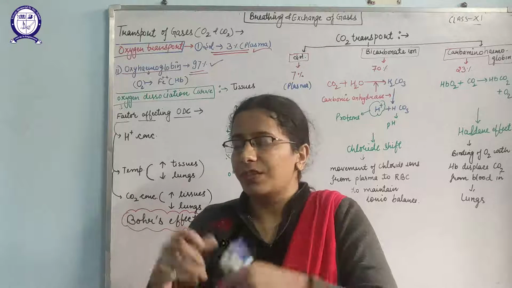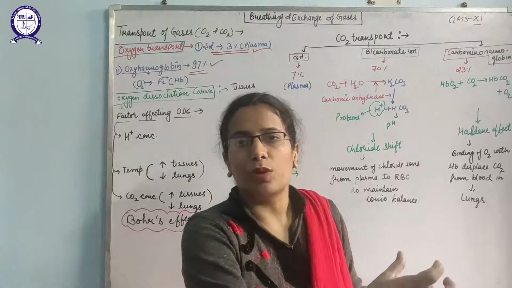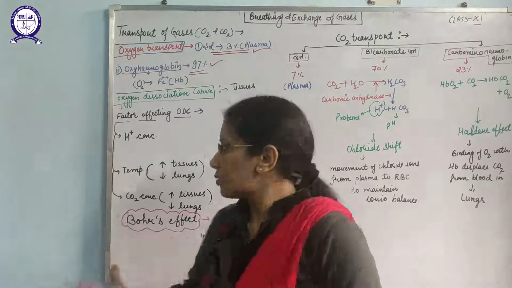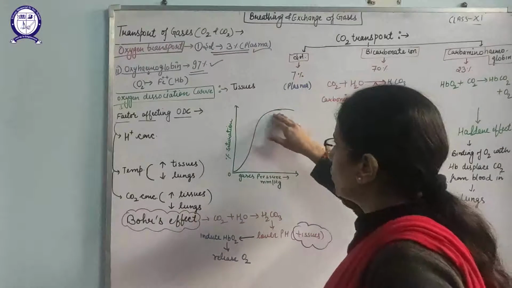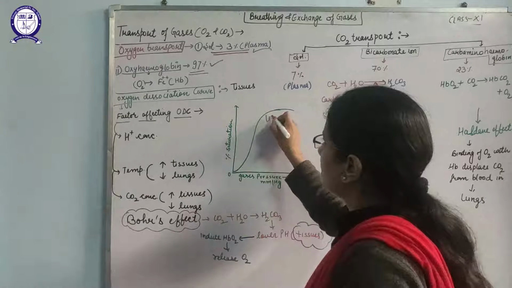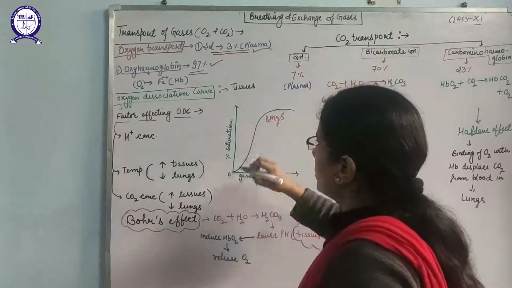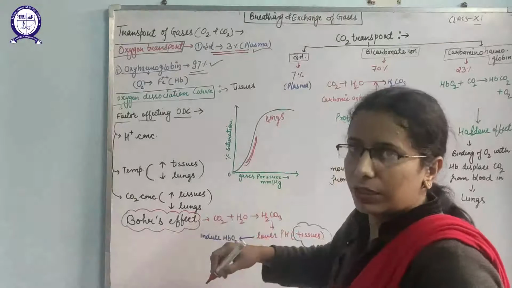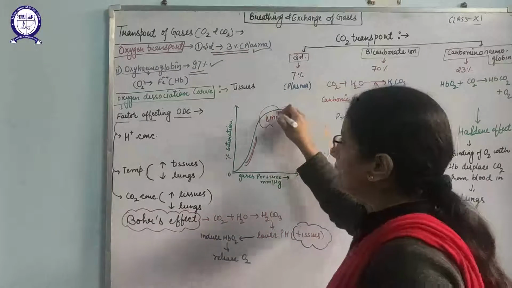That oxygen that is leaving the hemoglobin will pass to the cells, and the CO2 of the cells or tissues will move towards the hemoglobin. So this dissociation curve indicates that the maximum binding of the hemoglobin with oxygen will take place inside the lungs. As these move towards the tissues, the binding will be less. So maximum saturation of the hemoglobin with oxygen will take place inside the lungs.